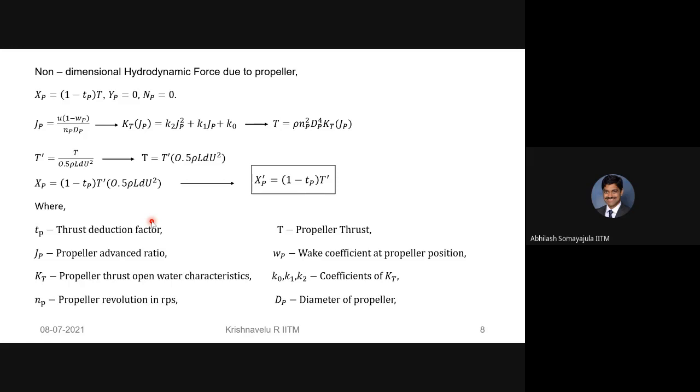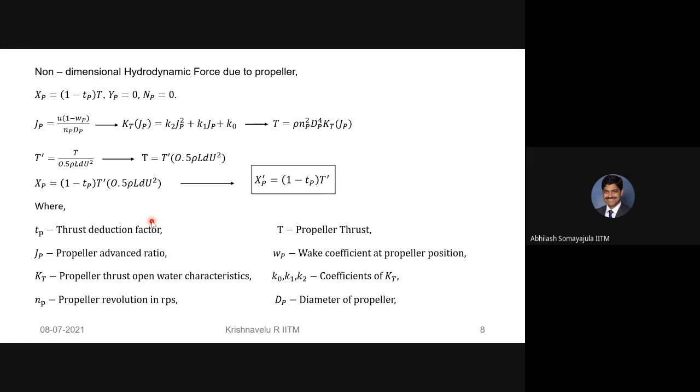Then what is wake fraction? Wake fraction is the decrease in the wake behind the propeller. Decrease in the wake. No, that is also velocity only decrease, no? Yes, yes. And I'm trying to see how much of it you guys are retaining of what I said. What is the difference between TP and WP? You explained last time, but I forgot. Yes, if you keep forgetting, then what's the point for me to explain?